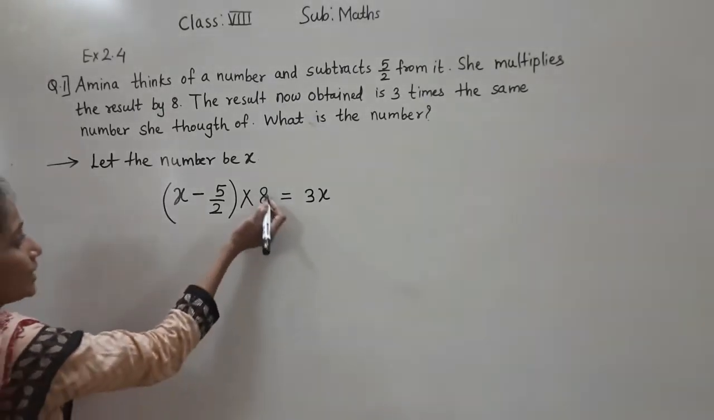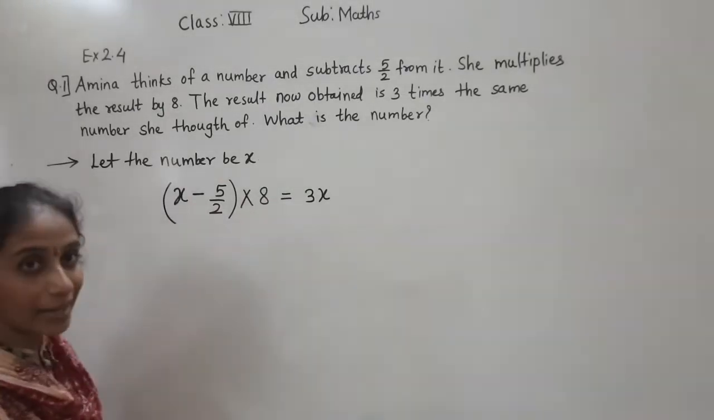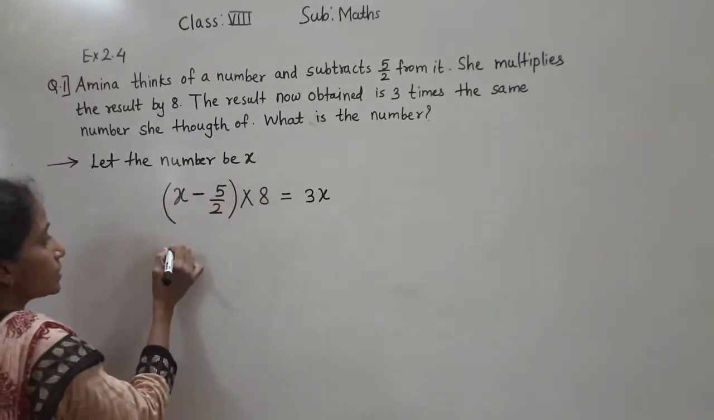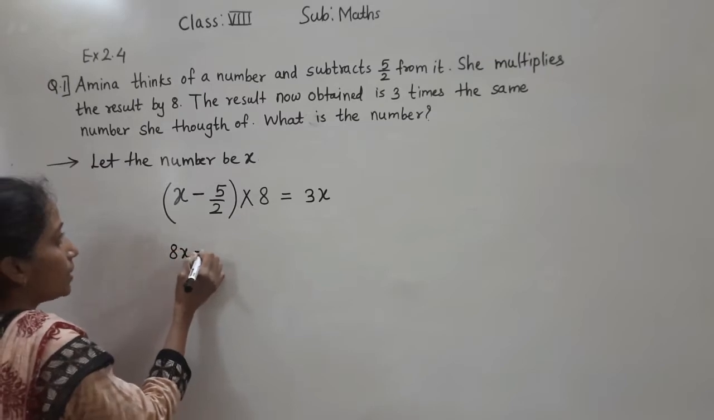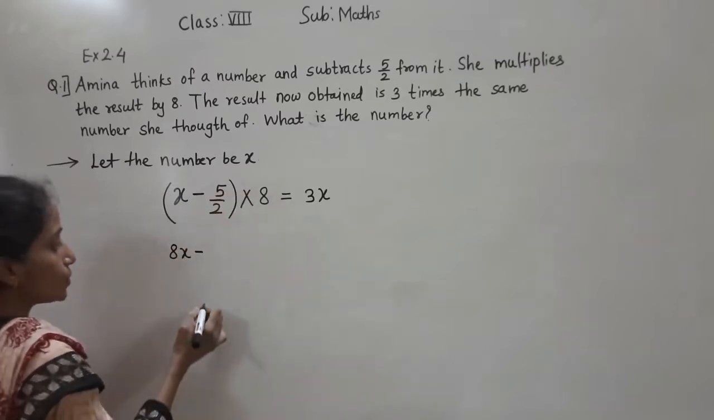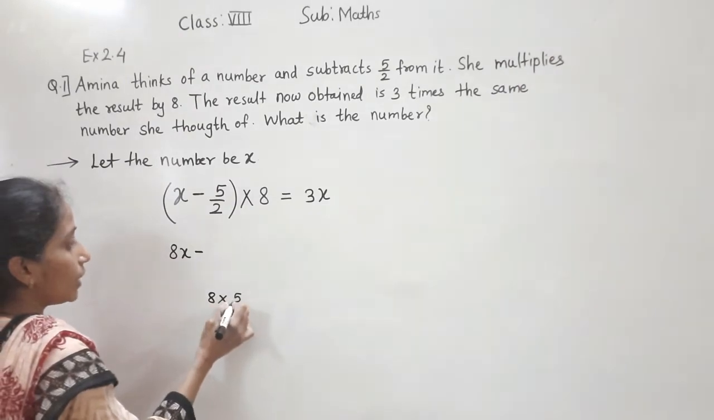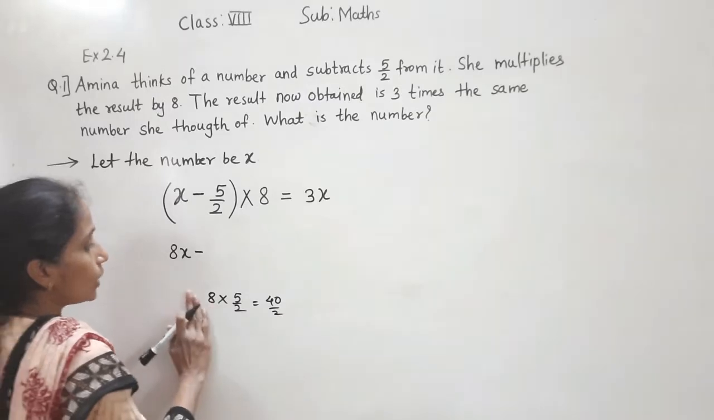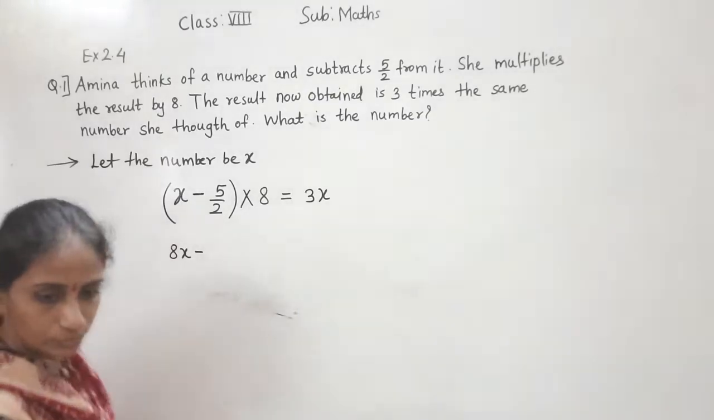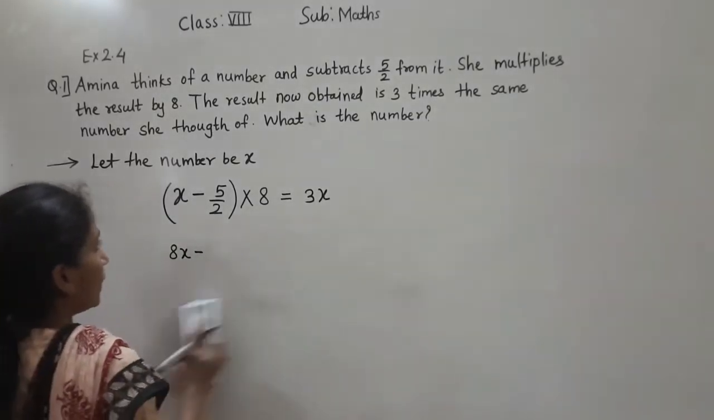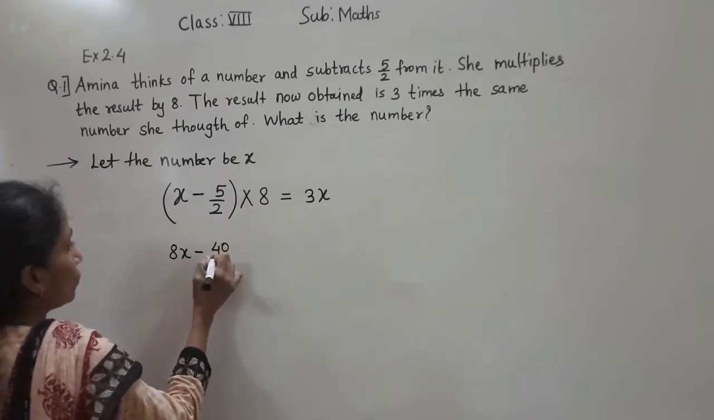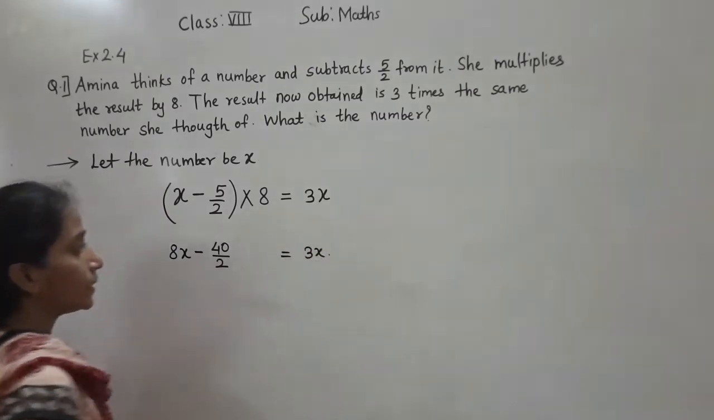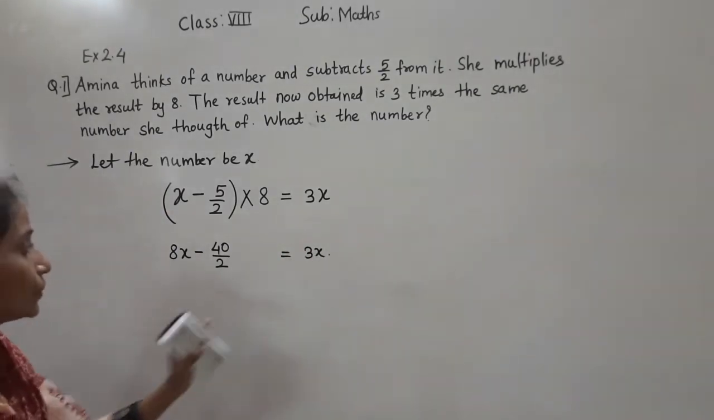So now 8 is multiplied for this bracket. So 8 into x, 8x minus 8 into 5 upon 2. See, 8 multiplied by 5 upon 2. 8 fives are 40, 40 upon 2. So what we will get? 8x minus 40 upon 2 is equal to 3x.